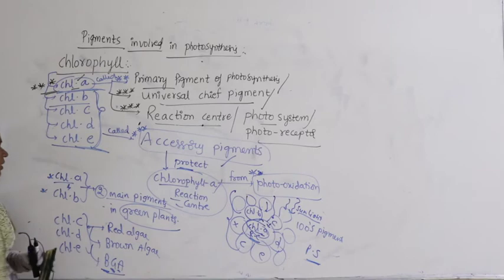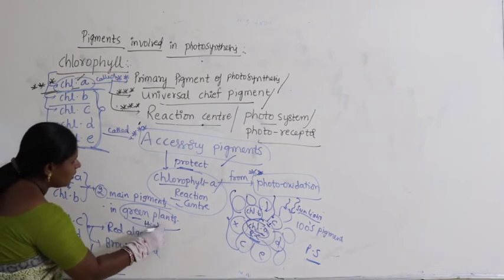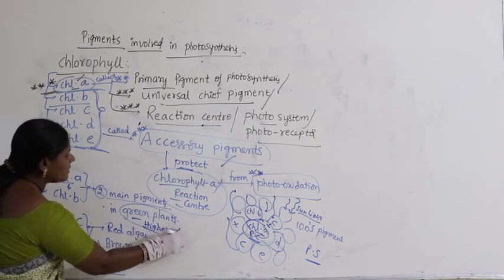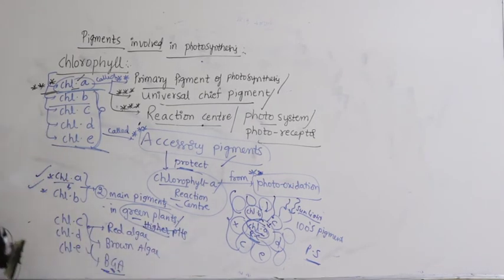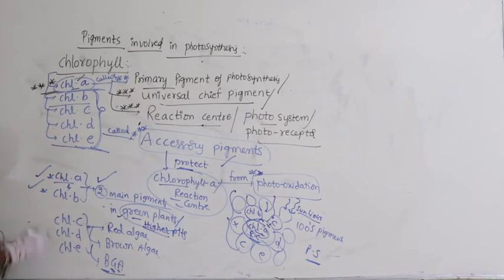Chlorophyll A and B are present in almost all higher plants, green plants, being the two main pigments. C, D, E are present in red algae, brown algae as well as blue-green algae.